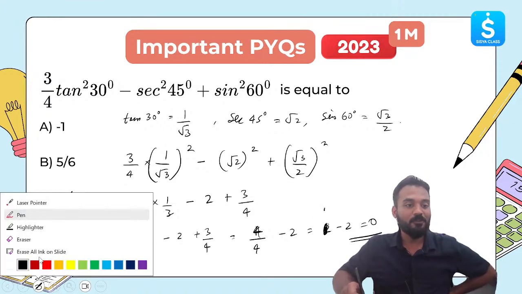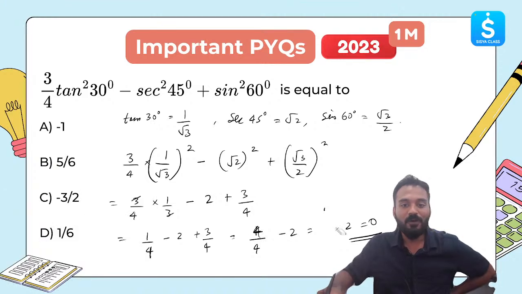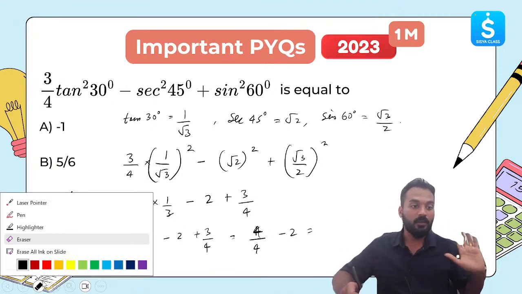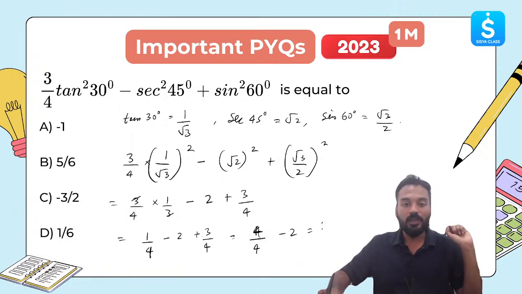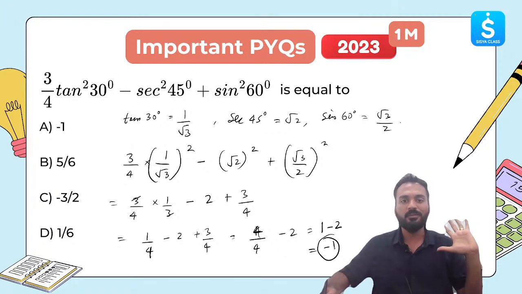I hope someone pointed out the mistake. In fast calculation, you should not commit this silly mistake. In the exams, you should not commit such mistakes like I did over here. 4 by 4 is 1, okay? 1 minus 2 is minus 1. This is very, very important. Do not do these silly mistakes, okay? In a hurry, do not make mistakes, okay?